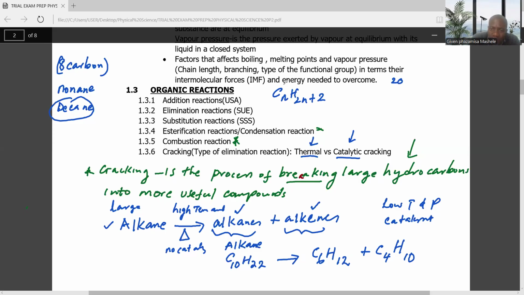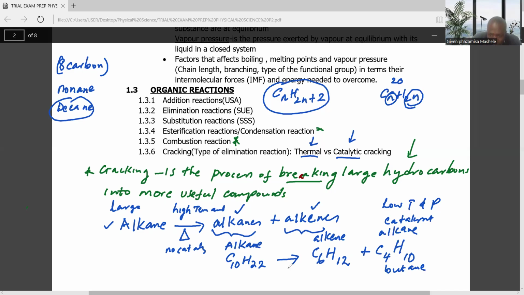We know the general formula of an alkane is this one, but how about an alkene? It's CnH2n. So if you put 6 here, this has to be 12. So you see that this one is an alkene, and this one has to be an alkane, obviously butane. Guys, are you following? It depends on the reaction that we want to get.